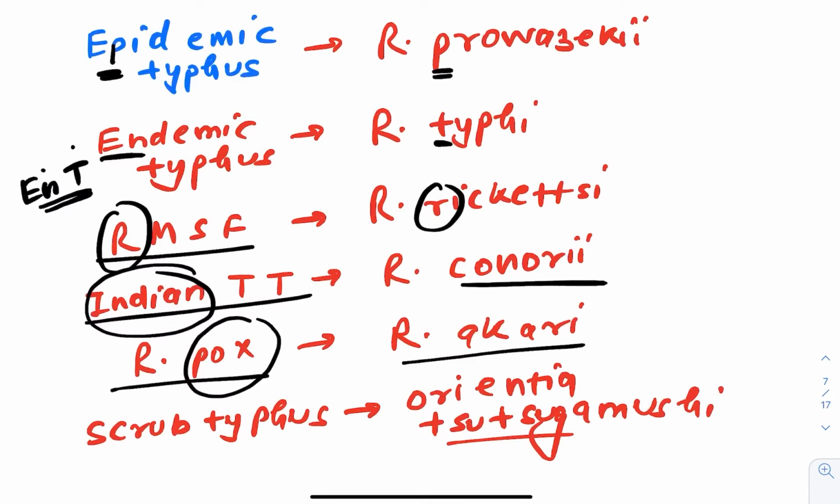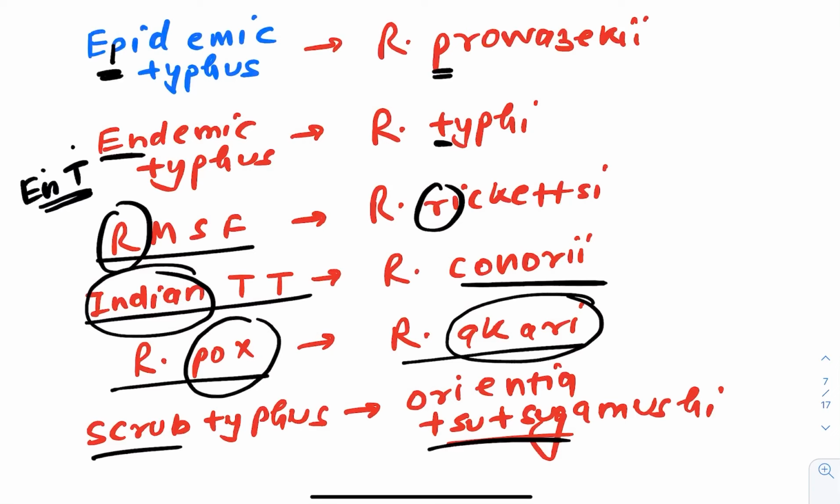So rickettsial pox is caused by what? Rickettsia akari. How to remember this? Every virus has a shape, and what do you call shape in Hindi? Akar. In Sanskrit also, akar. So I will remember: rickettsial pox is caused by Rickettsia akari. Now you will not forget it in life. Scrub typhus everybody knows, that is Tsutsugamushi. If you go in this sequence, it is very easy to learn. Again: P for P, ENT, R for R, Conorii, rickettsial pox akari, scrub typhus tsutsugamushi.